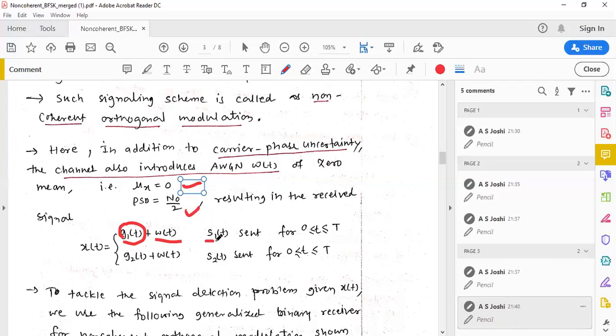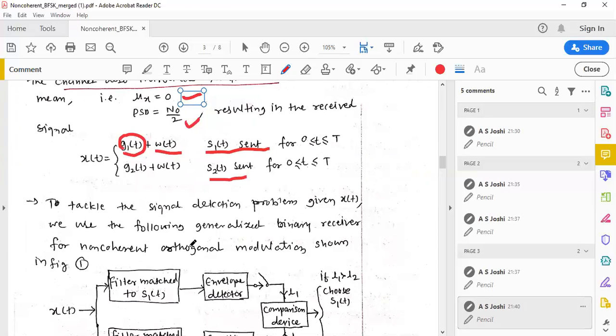Here we are sending s1(t) for the interval 0 to T. Similarly, if s2(t) is sent, then because of the channel imperfection the signal becomes g2(t), and AWGN, additive white Gaussian noise, also adds to it, giving g2(t) plus w(t), and it is received at the receiving end.